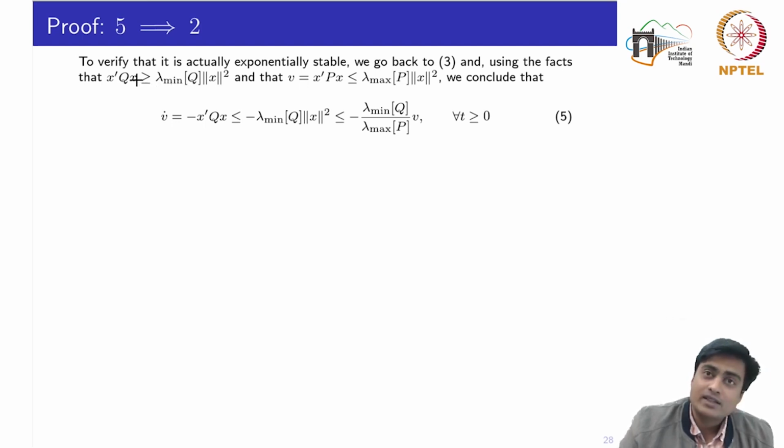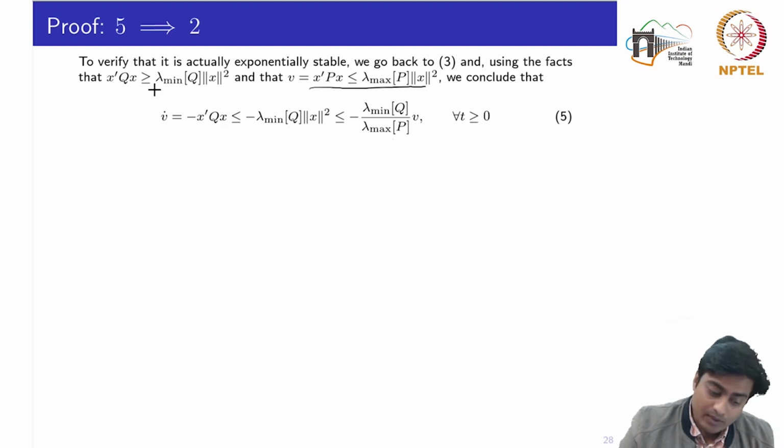So I can reverse this relationship by putting a negative sign, which I have done here. And this would be less than or equal to, by using this equation, that the square of the norm of X is greater than or equal to V by lambda max of P. So I can write less than or equal to minus lambda min of Q, which comes from here, and X squared came from here, lambda max of P V, for all t greater than or equal to 0.